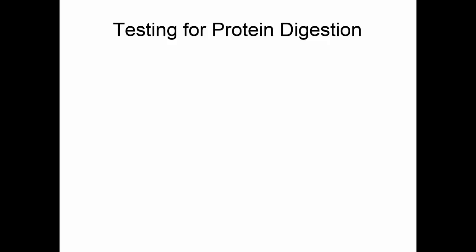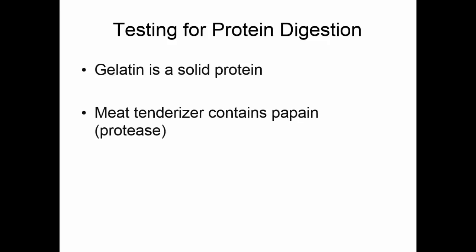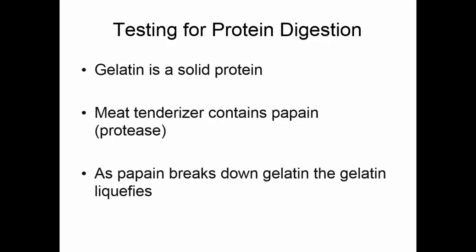One of the ways we can test for digestion is to use gelatin. Gelatin is a solid protein. Meat tenderizer contains papain. This is a protease. It's a protein enzyme. It breaks down protein. As papain breaks down gelatin, the gelatin will liquefy.